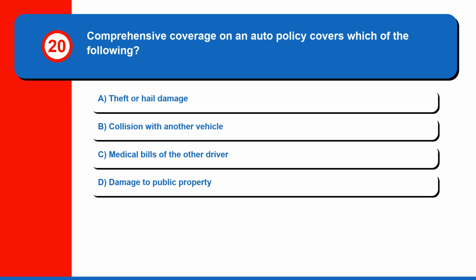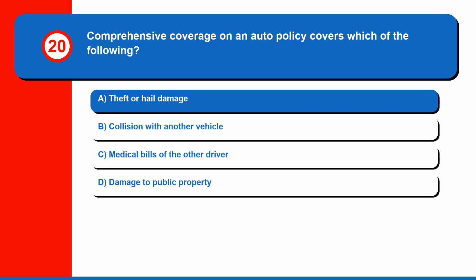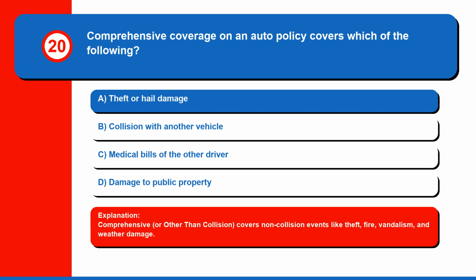Question 20. Comprehensive coverage on an auto policy covers which of the following? A. Theft or hail damage, B. Collision with another vehicle, C. Medical bills of the other driver, or D. Damage to public property. The correct answer is A. Theft or hail damage. Comprehensive, or other than collision, covers non-collision events like theft, fire, vandalism, and weather damage.